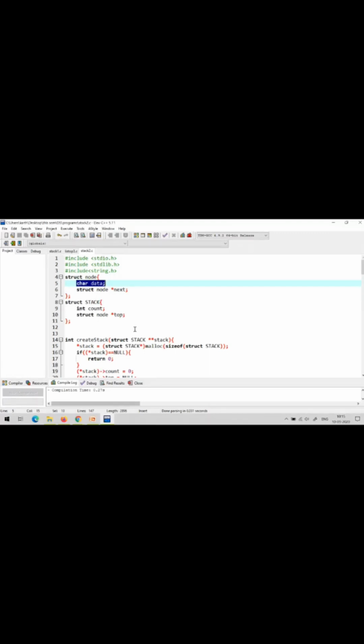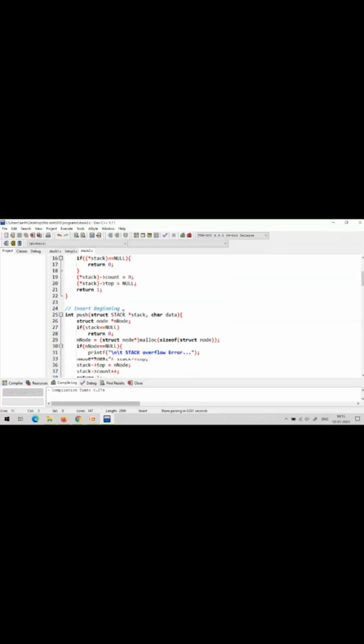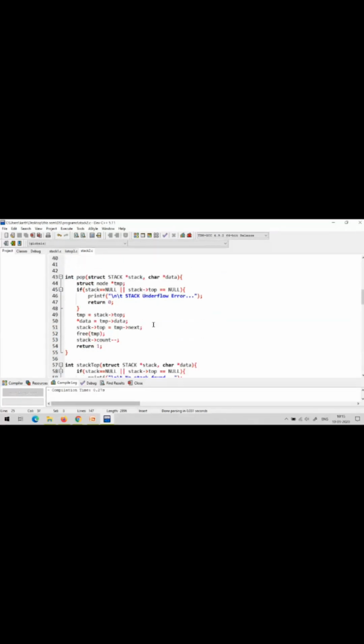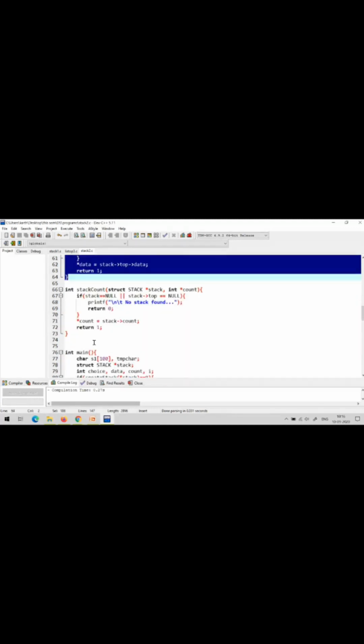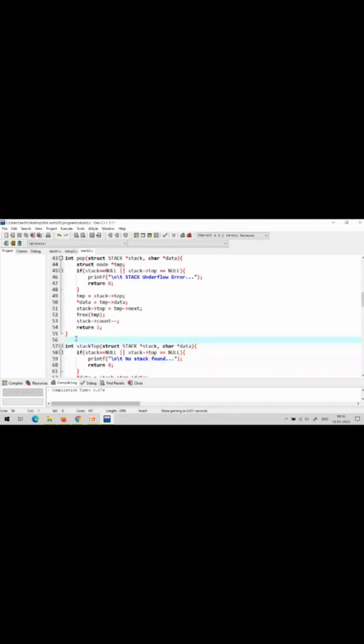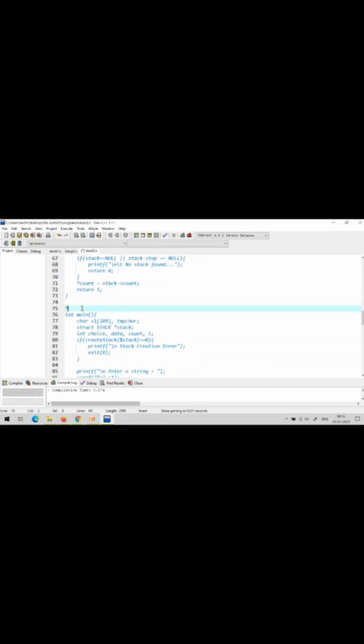To simply reverse the given string, you can use a simple for loop. But to understand how the stack works, we are performing the string reverse operation using stack. Create stack, then push operation with character data, then pop operation also character data. Here we are not using stack top, so this functionality is not required, and get count also not required. I am commenting these two functions.